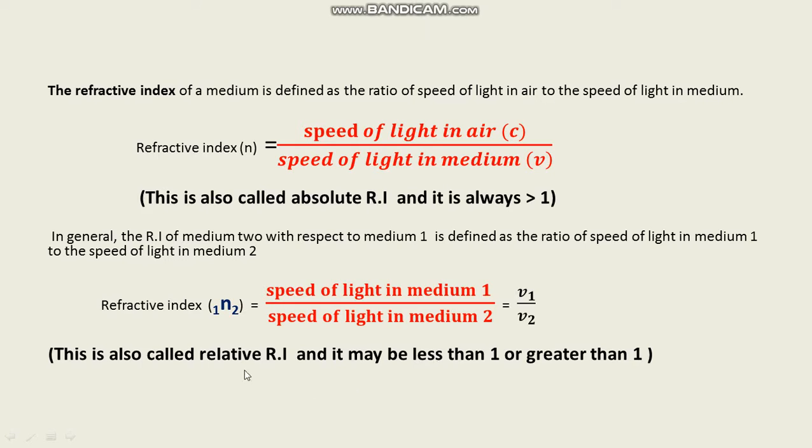This is also called relative refractive index, and it may be less than 1 or greater than 1. Why is it less than 1 or greater than 1? Yes, we will see.